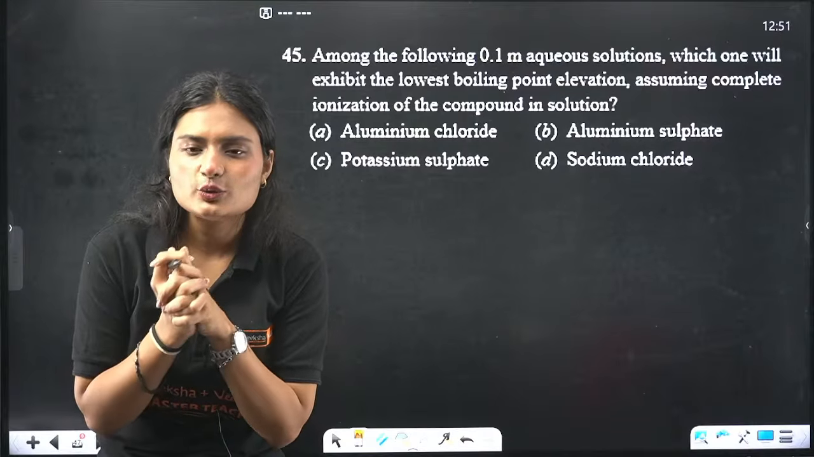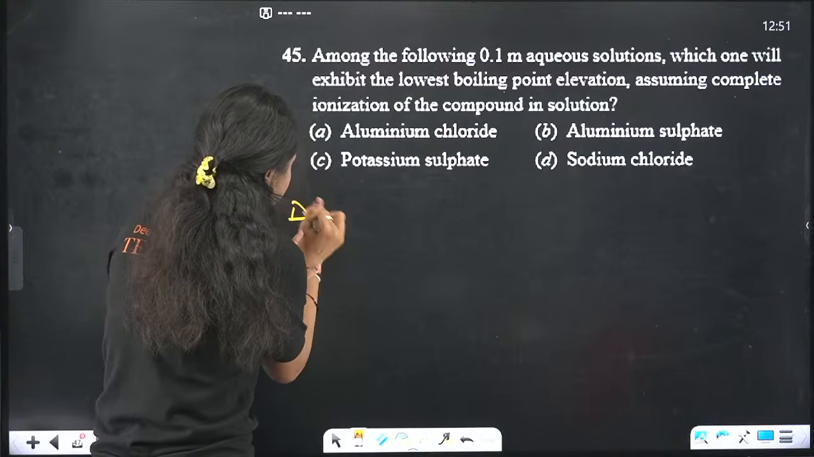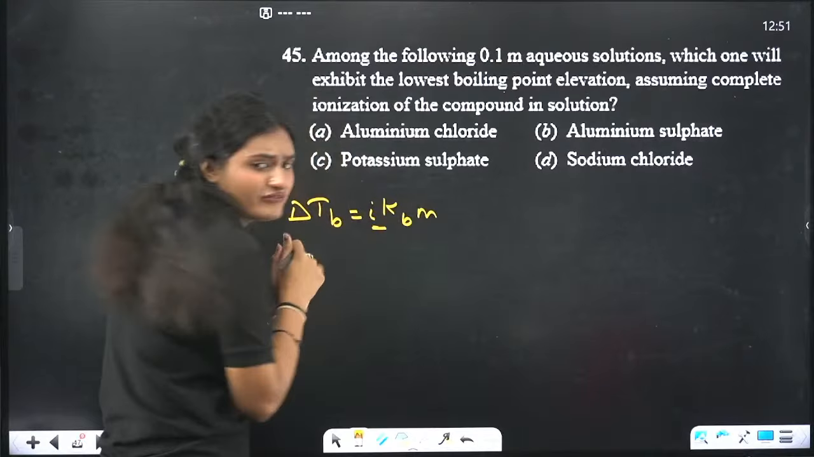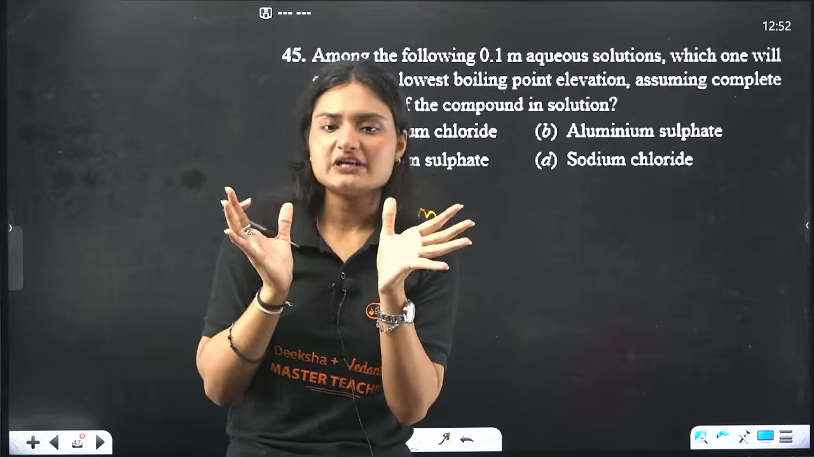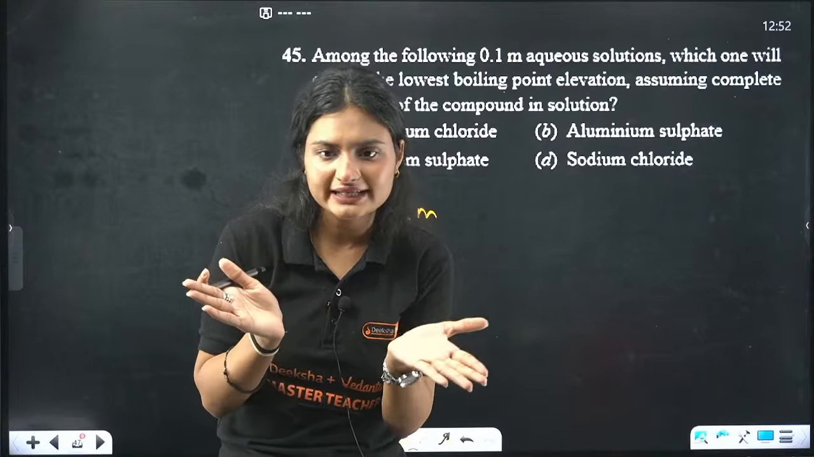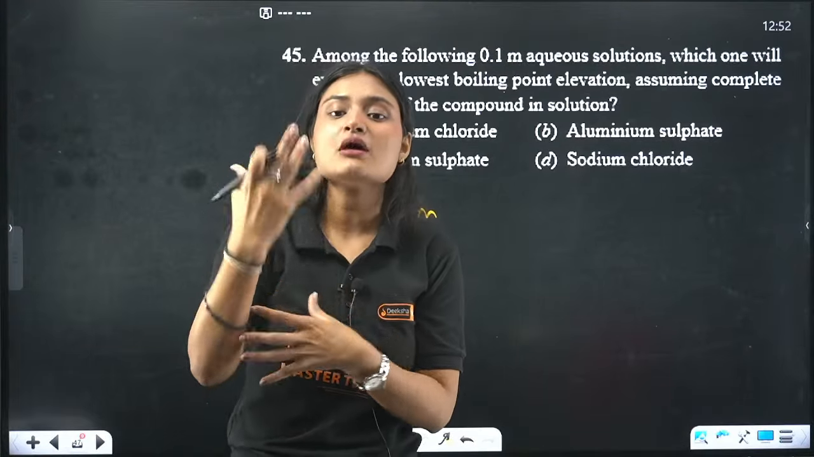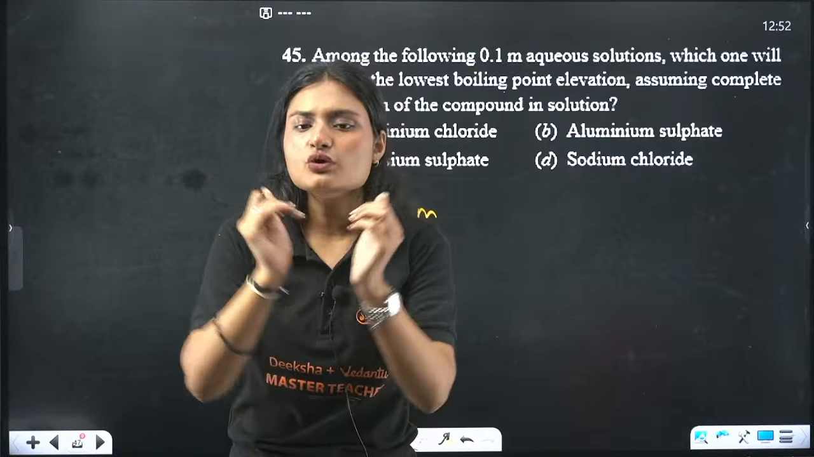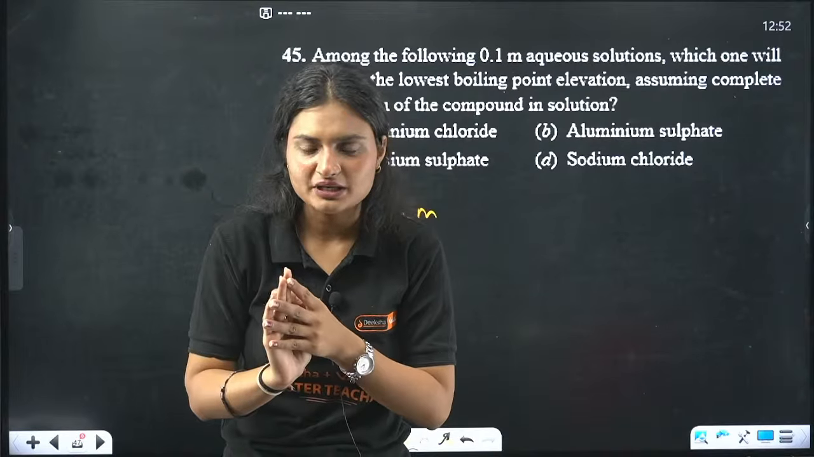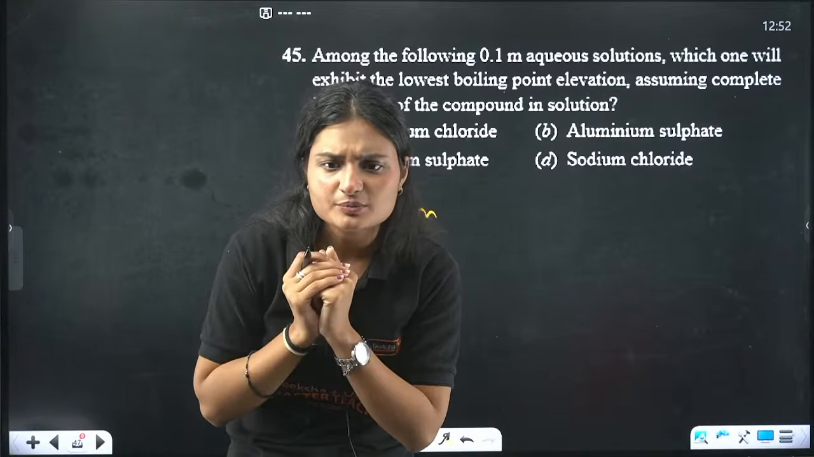Complete lowest boiling point elevation. So we know elevation in boiling point, which is delta Tb, is equal to i Kb m. i is your Van 't Hoff factor, the number of ions. Elevation in boiling point is a colligative property. That means it depends on the amount of solute present. If more solute is present, more elevation in boiling point will happen. If less solute is present, less elevation in boiling point will happen.